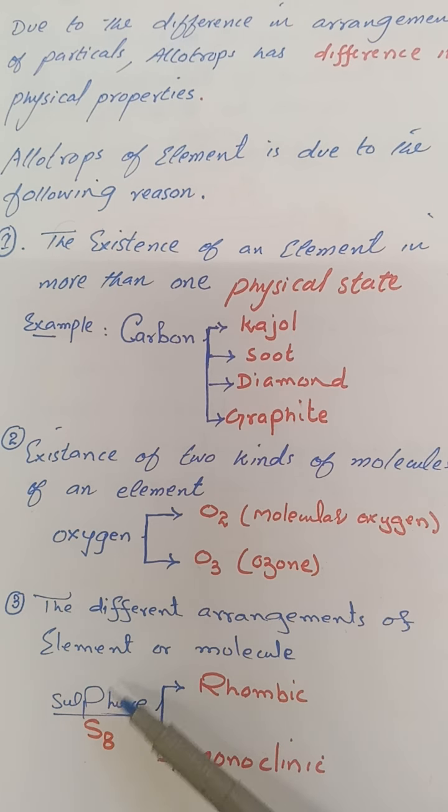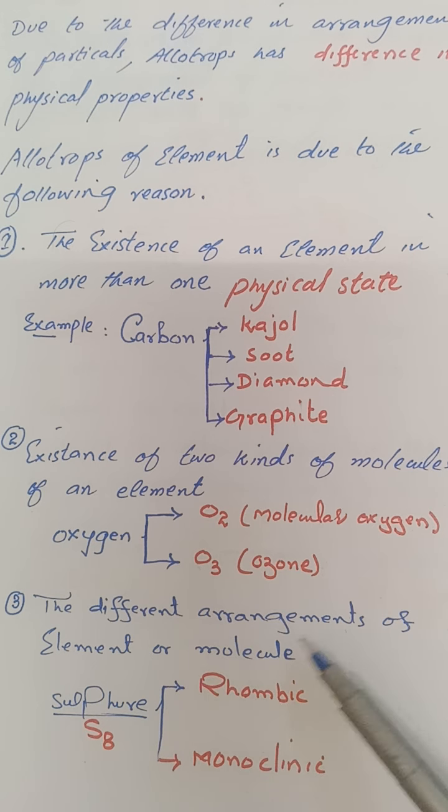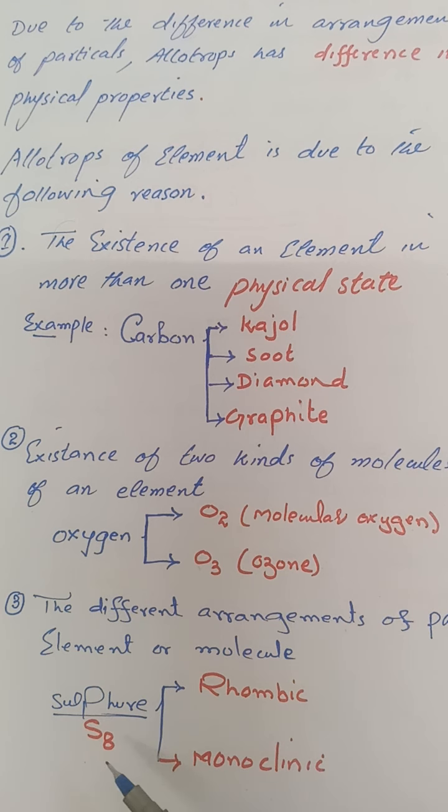The third reason, the different arrangement of particles of an element. For example, sulfur exists as S8 molecules in rhombic form and monoclinic form.